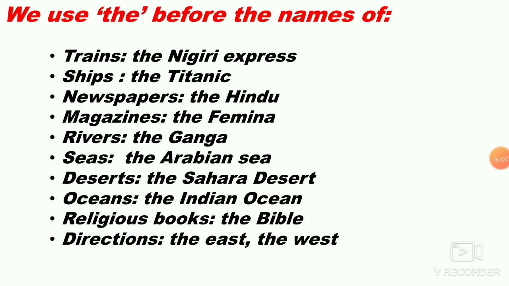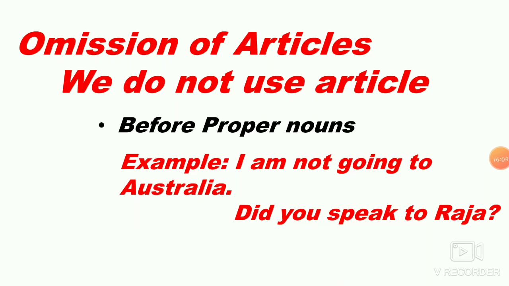Okay, let us move further, children. As it is important to know the usage of articles, it is very important to know about the omissions of articles, where we do not use articles. That also you have to keep in mind. Now you are clear about where to use a, where to use an, and where to use the. Now you are going to know where we do not use these articles.